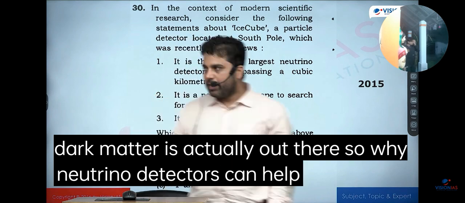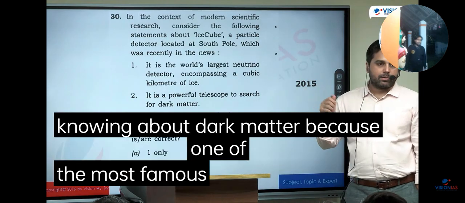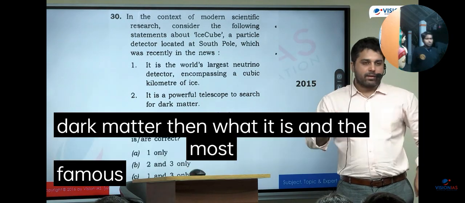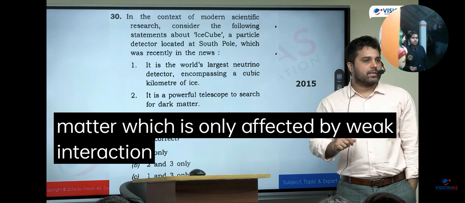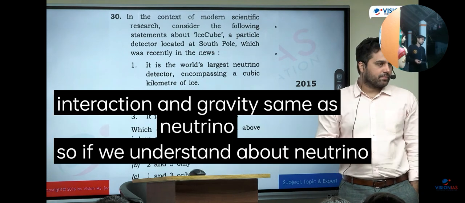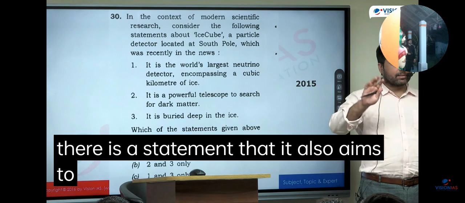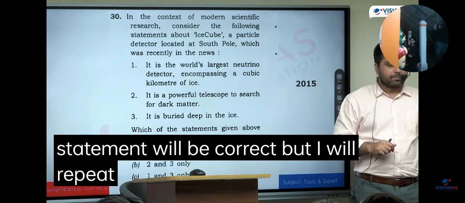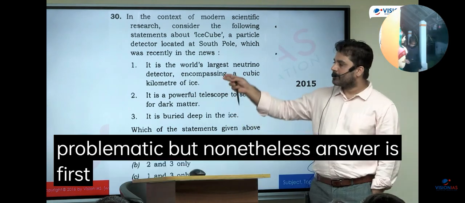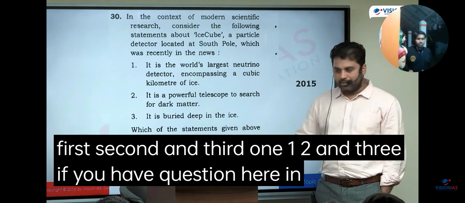So why neutrino detectors can help us in knowing about dark matter? Because one of the most famous theory that if there is dark matter, then what it is? And the most famous theory is that it is also a matter which is only affected by weak interaction and gravity, same as neutrino. So if we understand about neutrino, maybe that will allow us to know more about dark matter. So whenever about neutrino detector, if there is a statement that it also aims to know more about dark matter, that statement will be correct. But here I will repeat this word telescope is problematic. But nonetheless, answer is first, second, and third. 1, 2, and 3. If you have question here in this topic, you can ask questions.